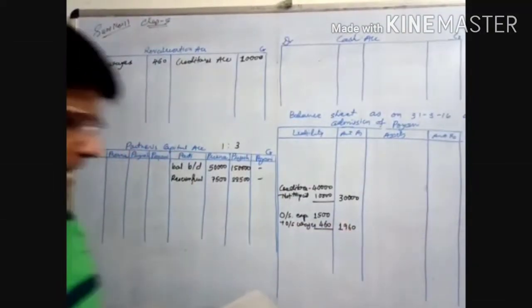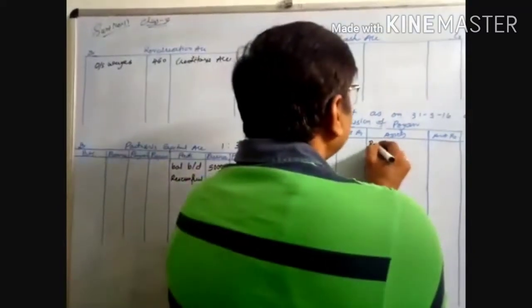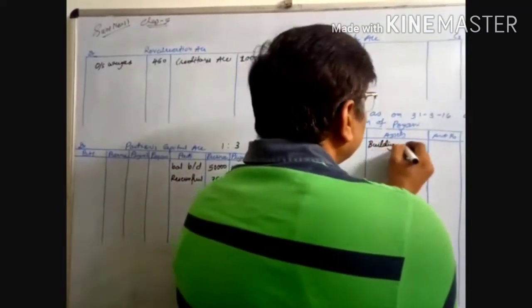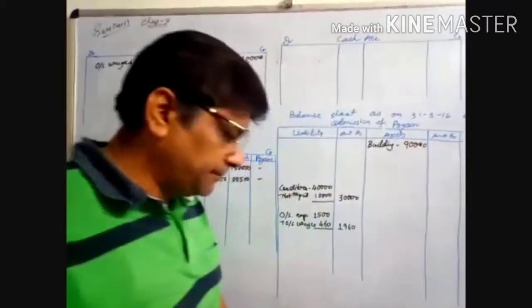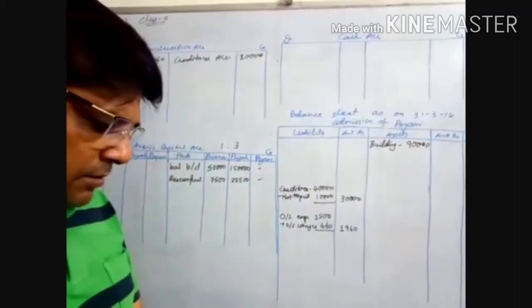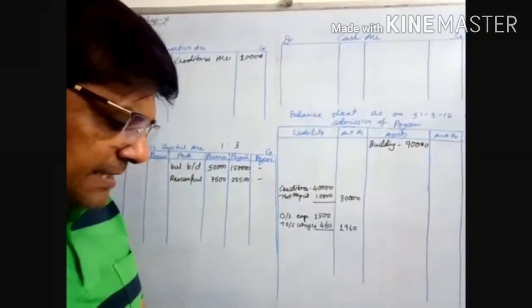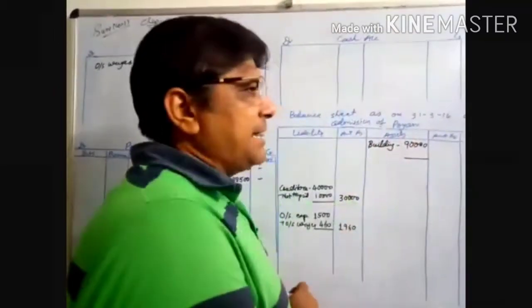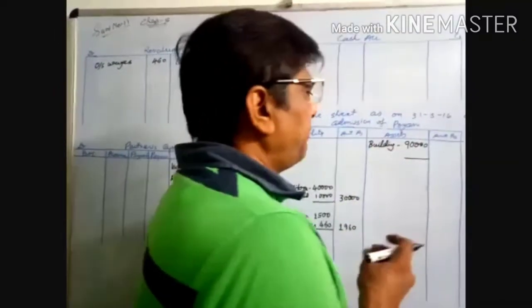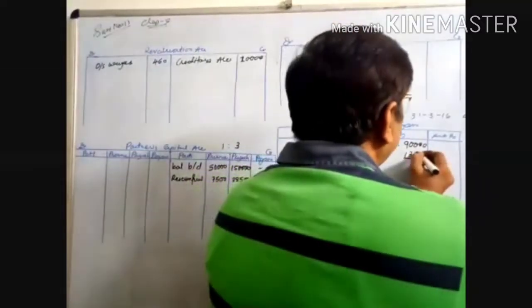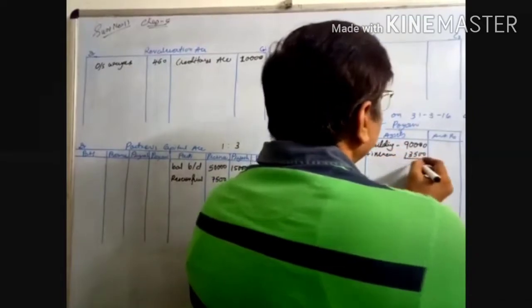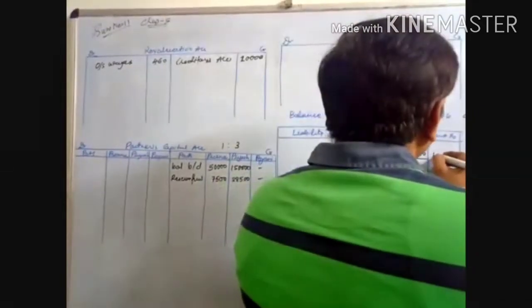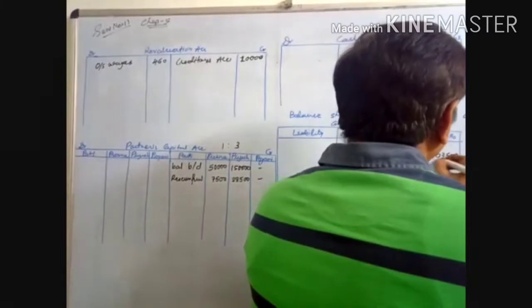Now building 90,000. The adjustment is that the market value of the building is increased by 15%. 15% is 9,000 and another 4,500, so 13,500 is increased. That is 1,03,500.